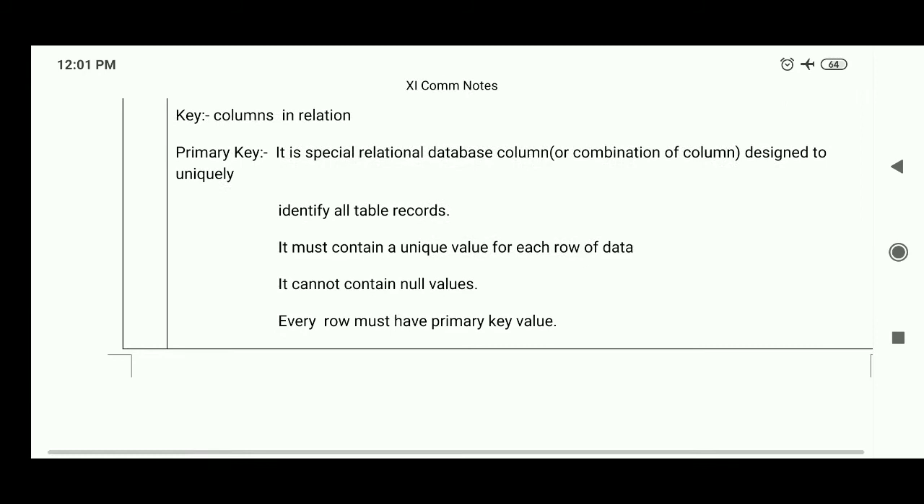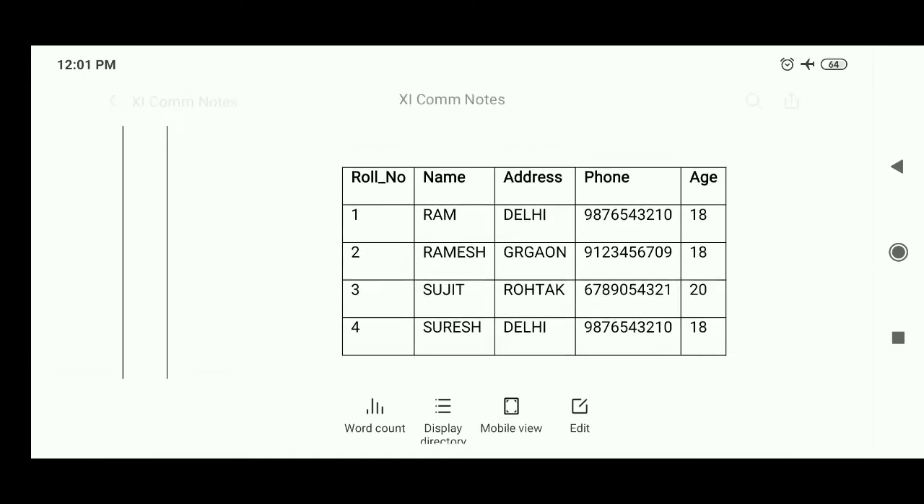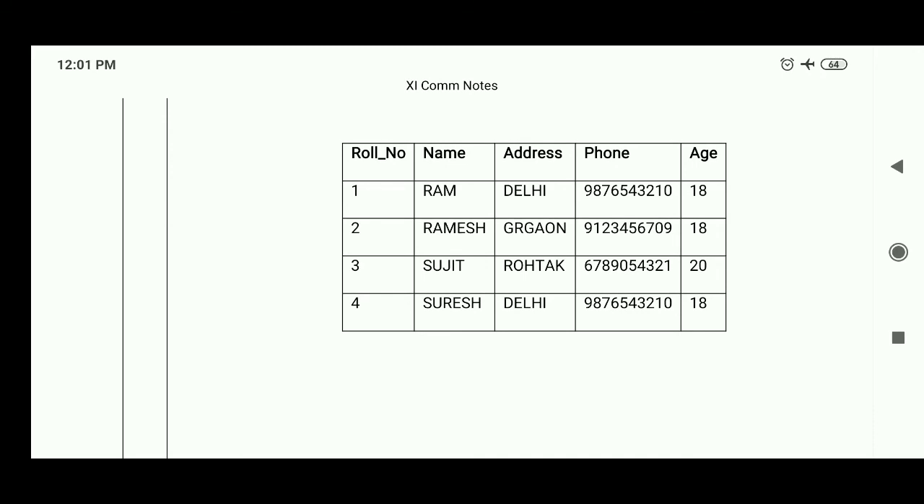So let us see that table once again. I will explain it properly. All of you know about the student table. In that, names can be duplicated, meaning in a single class there may be 2 or 3 persons who have the name Ram, or sometimes the address may be the same, or the phone number may be the same, or the age may be the same, but there is one column which always has a unique value, a value which does not get duplicated. It is the roll number.